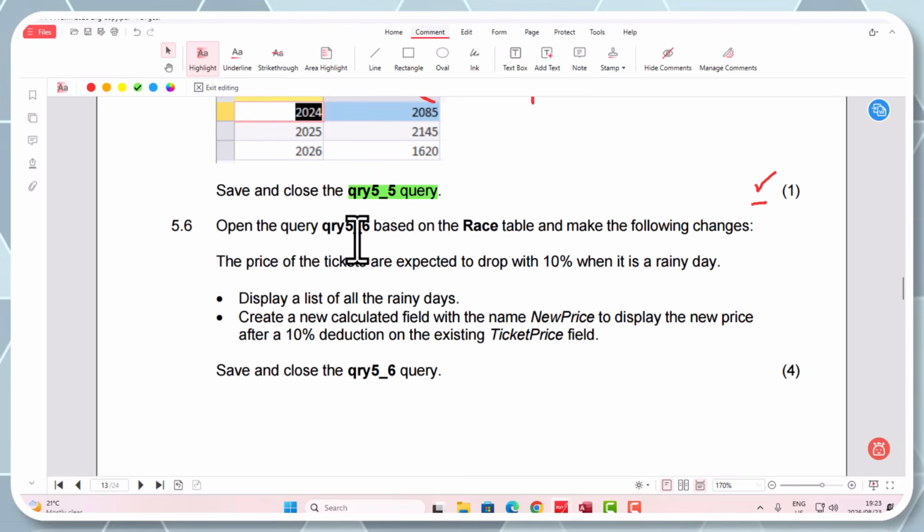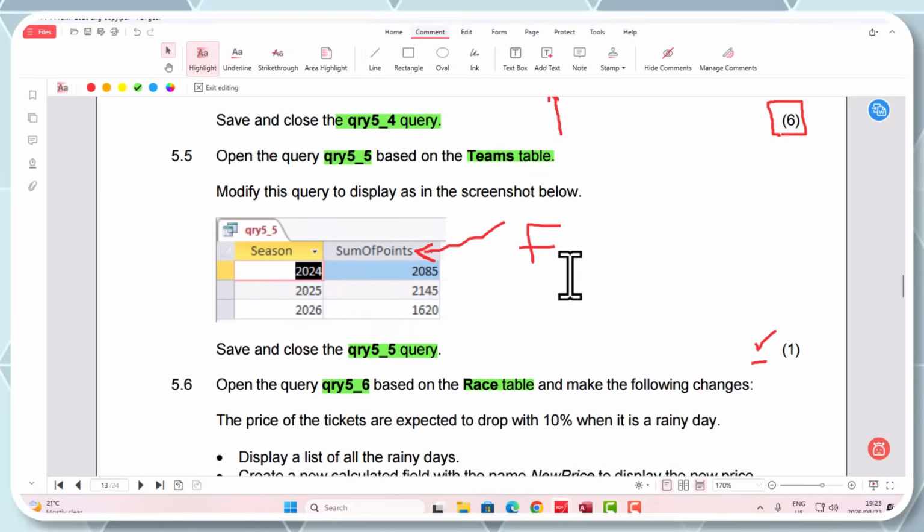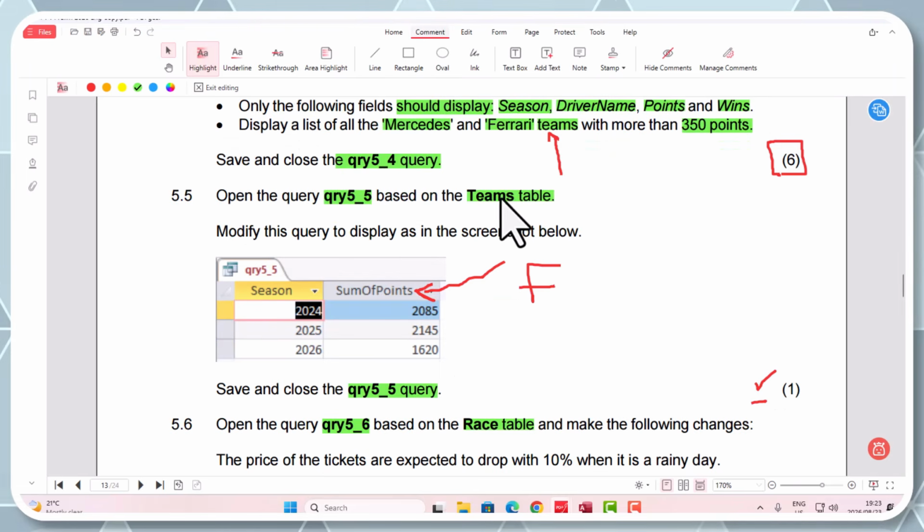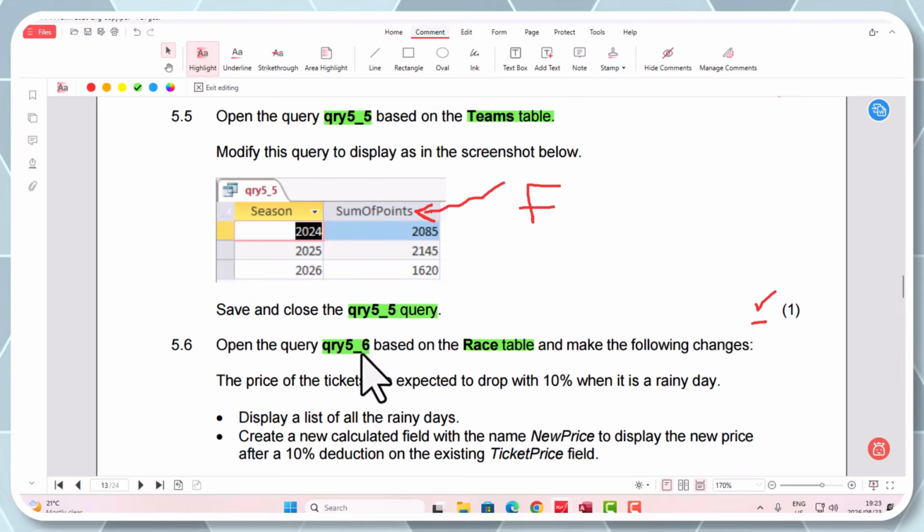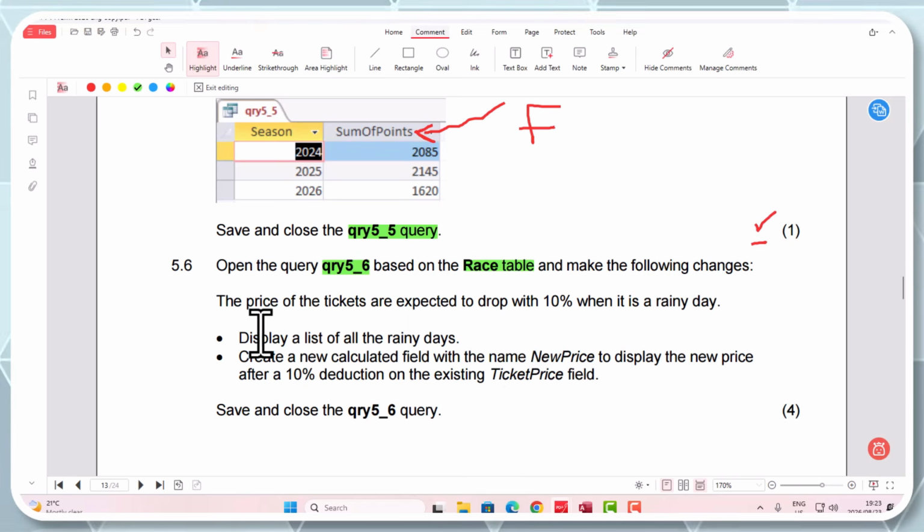All right, good. Now, open query 5_6 based on the race table. Okay, so we are definitely changing our table now. Can you see we were on teams table? Now this 5_6 is based on the race table. And make the following changes.